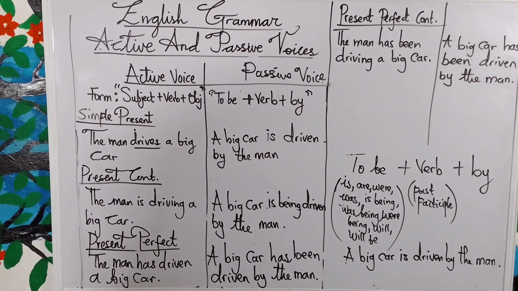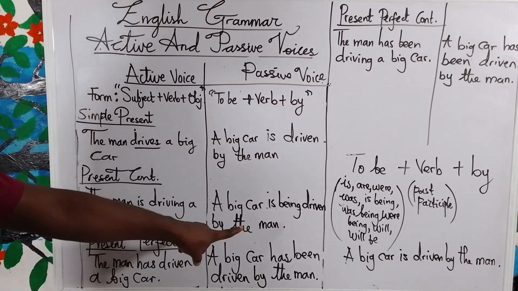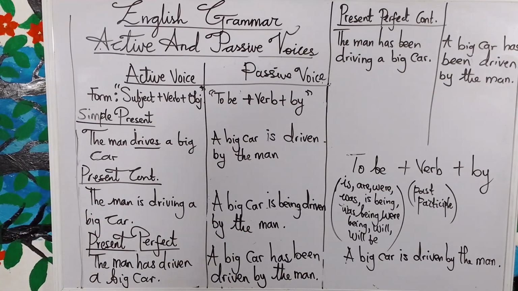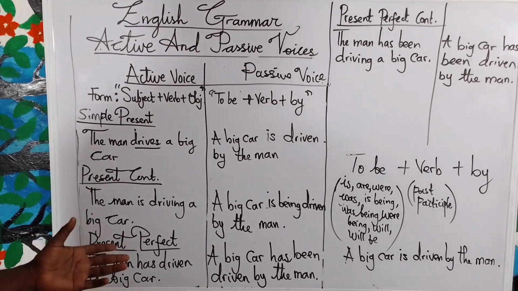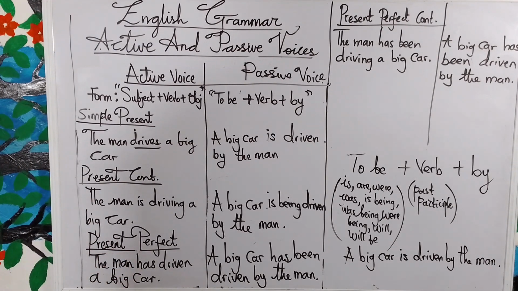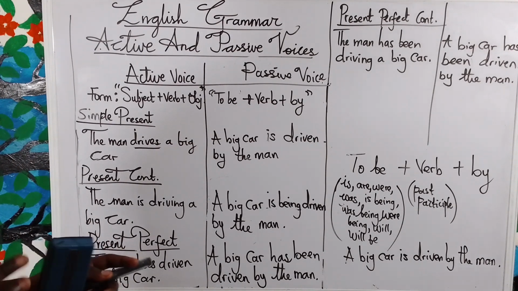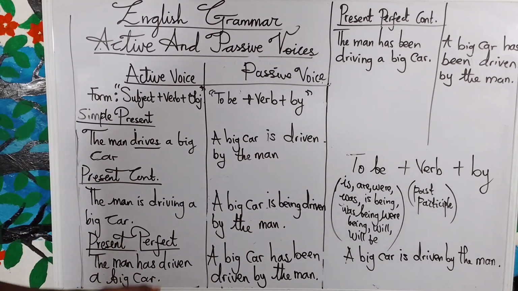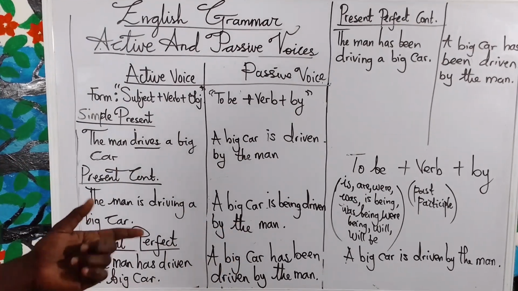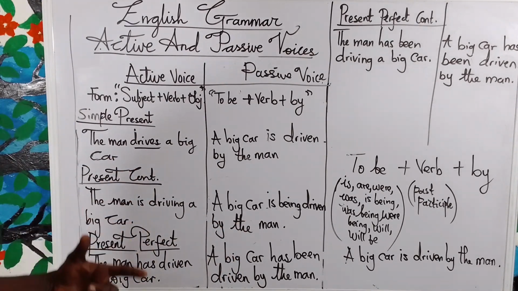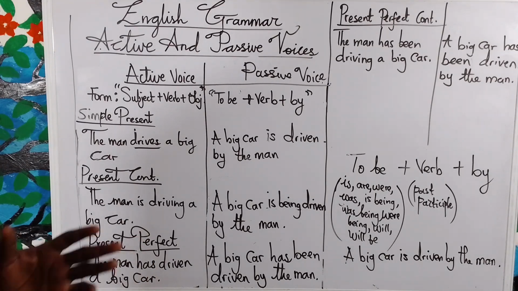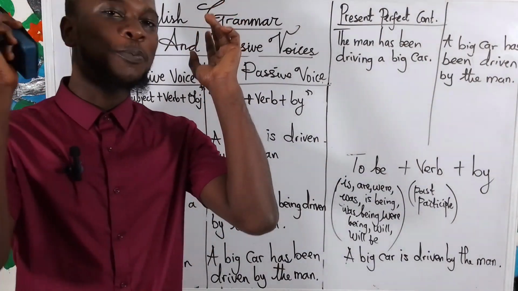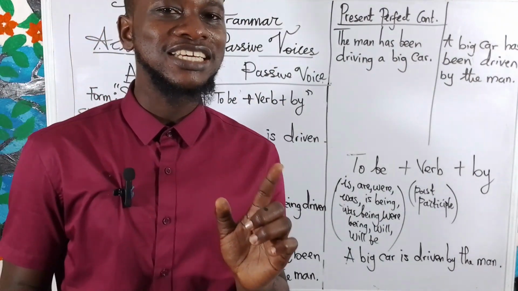In future continuous tense, you can say the man will be driving a big car. In passive, you can say a big car will be being driven by the man. Or you say will be driven by the man. You understand? In order to avoid awkward sentence construction, you can just say a big car will be driven by the man, instead of saying a big car will be being driven by the man. So that's also how to change active to passive voice. I hope you understand and enjoy this class.